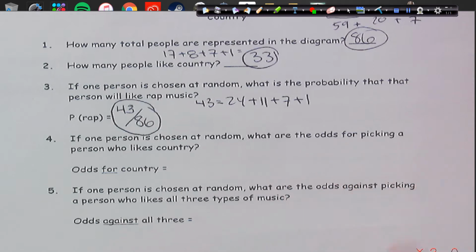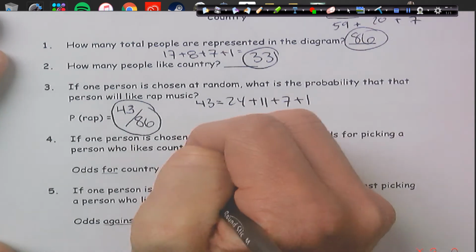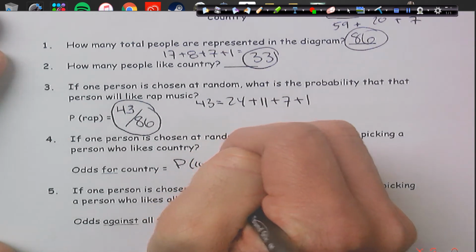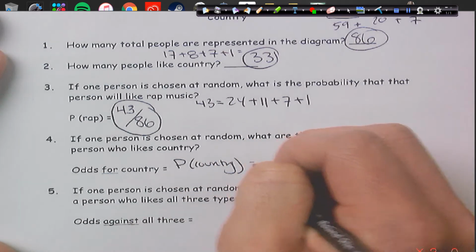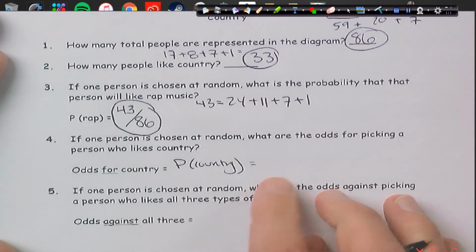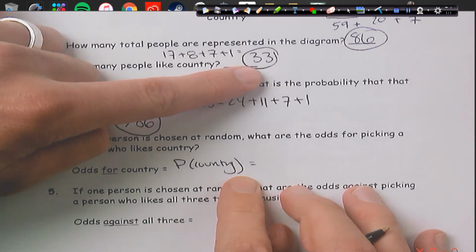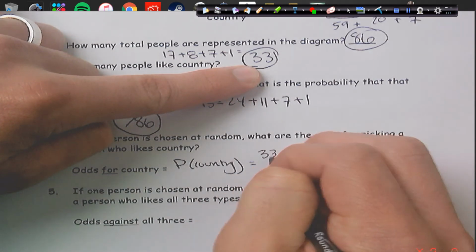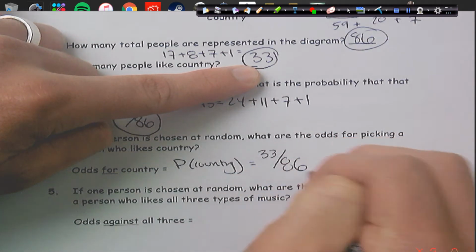Number 4. If one person is chosen at random, what are the odds for picking a person who likes country? Well, we could call that the probability of country, which we would just add up the number of people who like country, which we already did up here, 33, out of the total amount, which is 86.